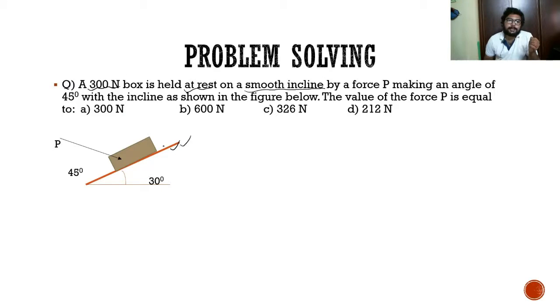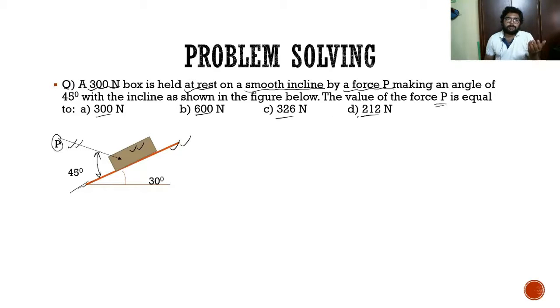This is the incline, this is the box which is 300 Newton, and it is held at rest by a force P, acting at an angle of 45 degrees with respect to this incline, holding it there and preventing it from coming down. Now he is asking us to find the value of P. Options are given: 300 Newton, 600, 326 and 212.